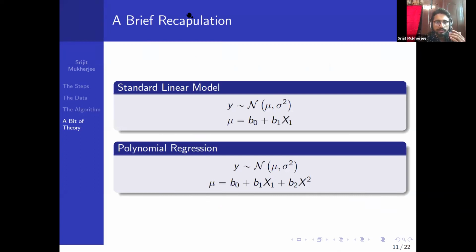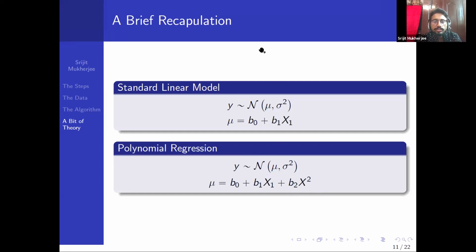That's very important. So y given x, we see as a function of the x's. These are the two basic models that we know. This will be x1 here, sorry.